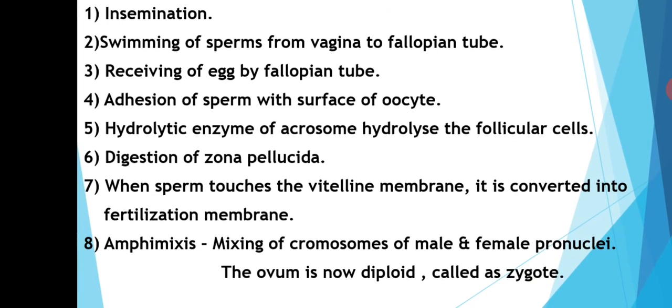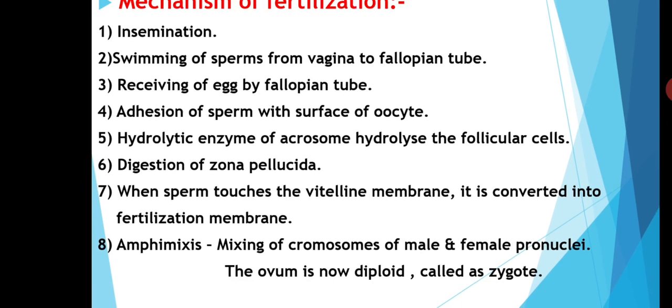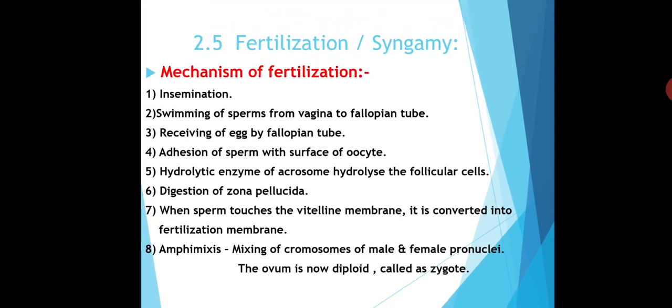Finally, amphimixis takes place. By this process, mixing of chromosomes of male and female pronuclei takes place. Now, the ovum is diploid and this diploid ovum is called zygote. So, zygote is the result of fertilization.